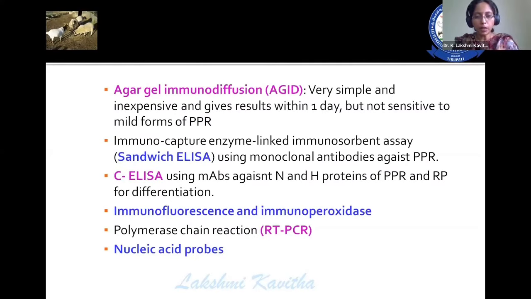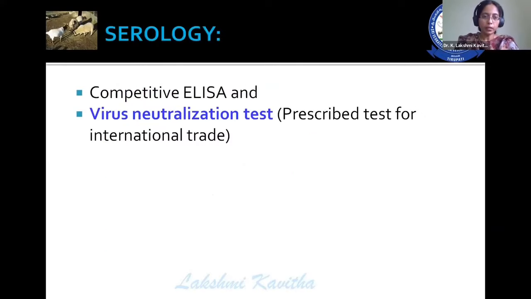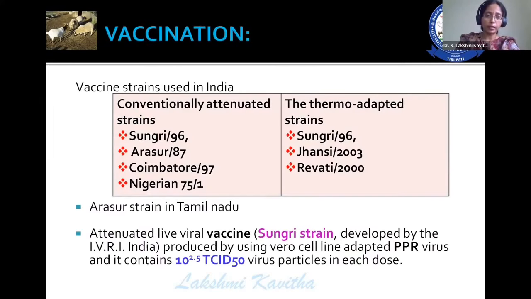These are the slightly more advanced diagnostic techniques. And in case of serology, competitive ELISA and virus neutralization test. The virus neutralization test is the prescribed international trade test for the diagnosis of PPR. Coming to vaccination, there are several strains: Sungri 96, Arsur 87, Coimbatore 97, Nigerian 75. But these are the conventionally attenuated strains. The thermo-adapted strains are Sungri 96, Jhansi 2003, and Revati 2000.